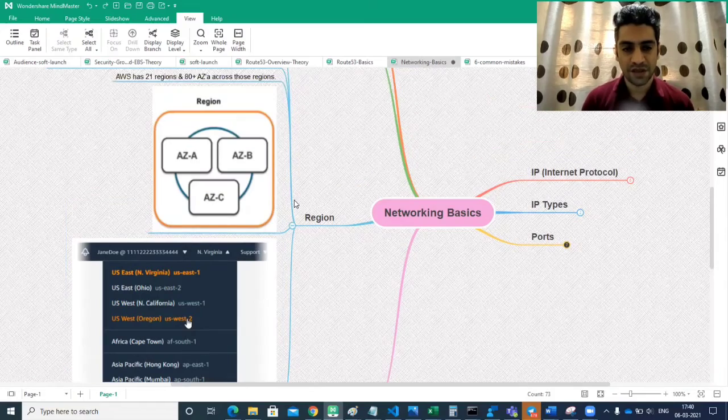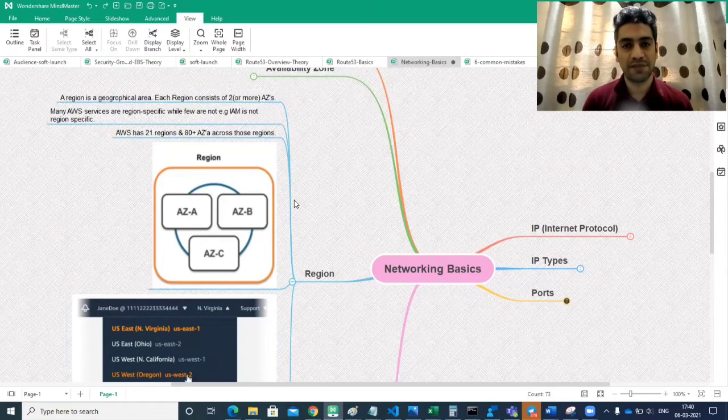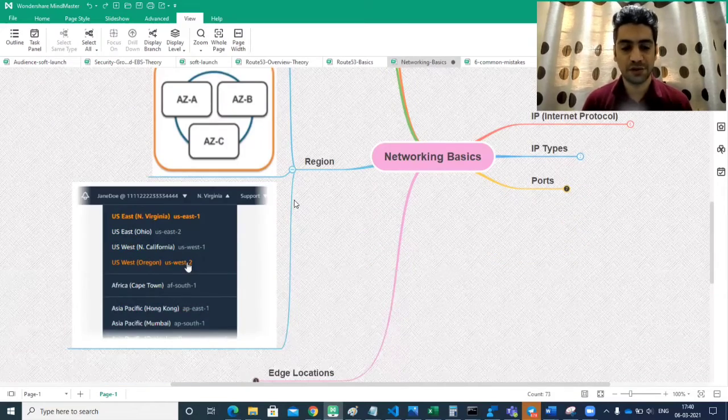Like I said, most of the services are region specific, so whenever you create your infrastructure, you have to be very specific. If I have a web server which is to be accessed by people in India, then I would prefer my web servers to be closer to the user location, in the Mumbai region or in Asia.